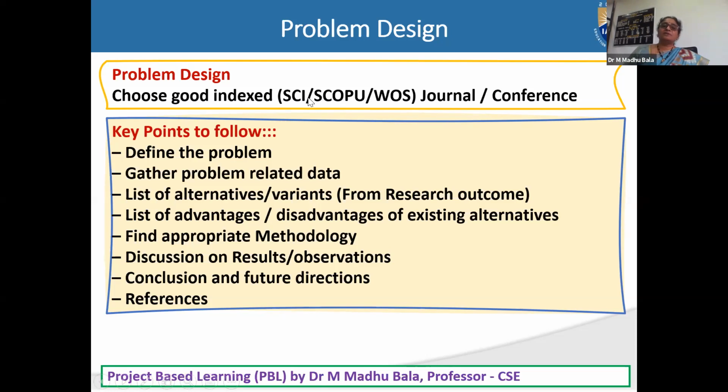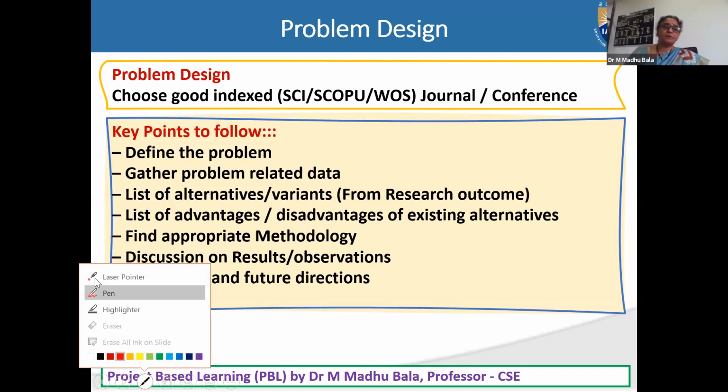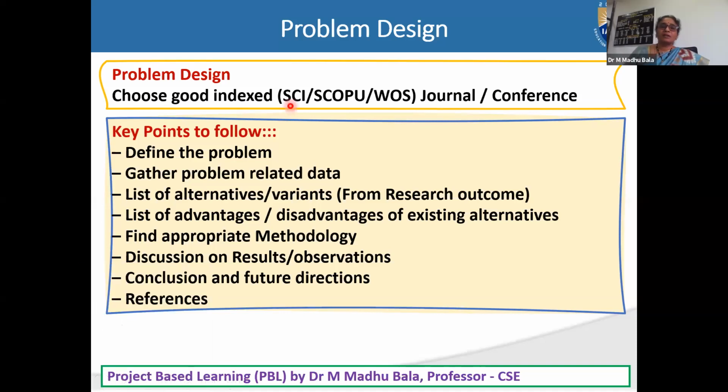The base is these databases: SCI, Scopus, or Web of Science. These are the sources of research outcomes, which are nothing but research papers and research articles. So where can we find all these things? Suppose we have access to them, then we can go through the respective database. In any of these databases, you can go there and check with your keywords.